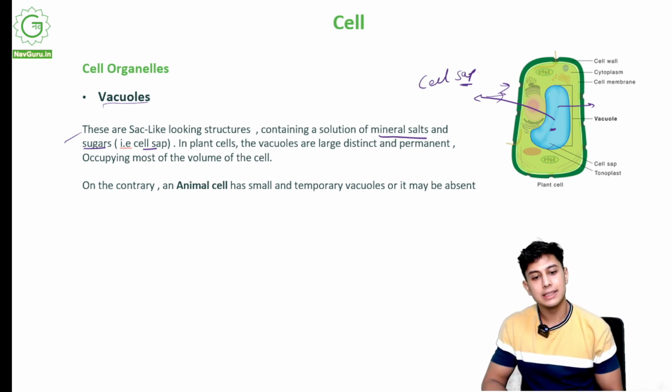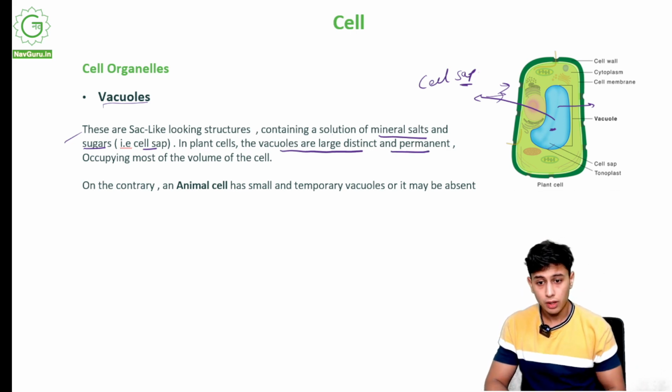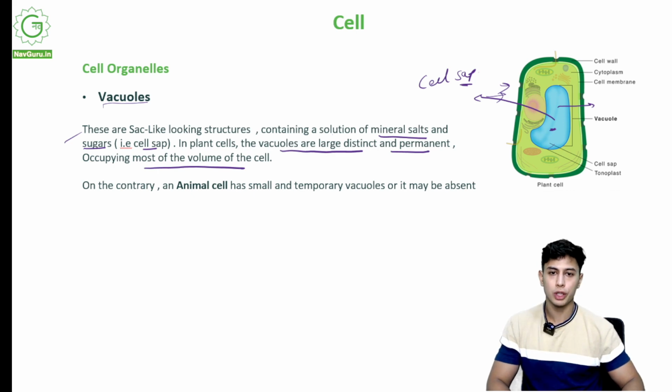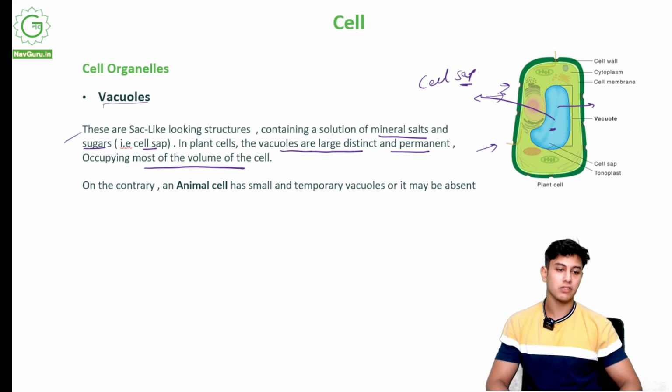In plant cells, these vacuoles are large and distinct. So in a plant cell, you see this big vacuole, and it is permanent. It is always there, occupying most of the volume of the cell. Most of the volume of the cell will be from the vacuole.